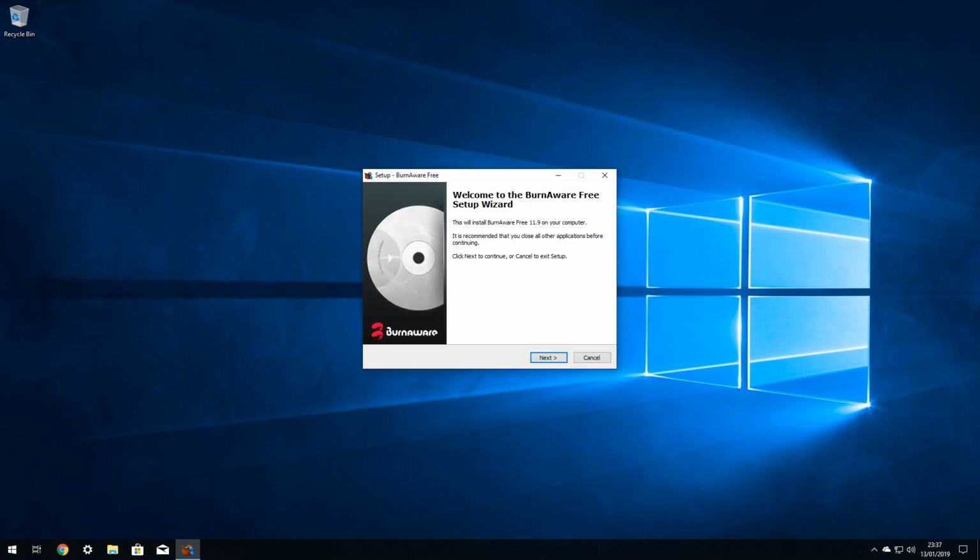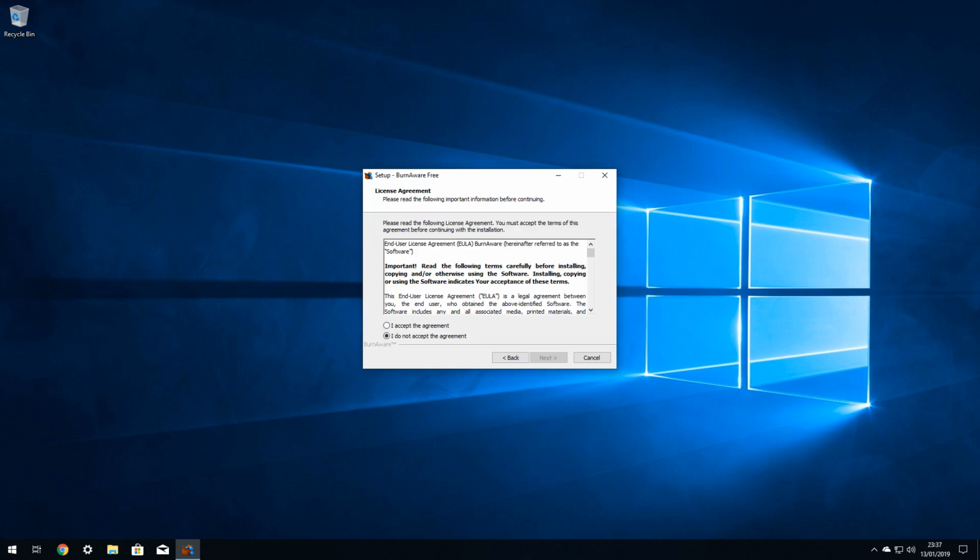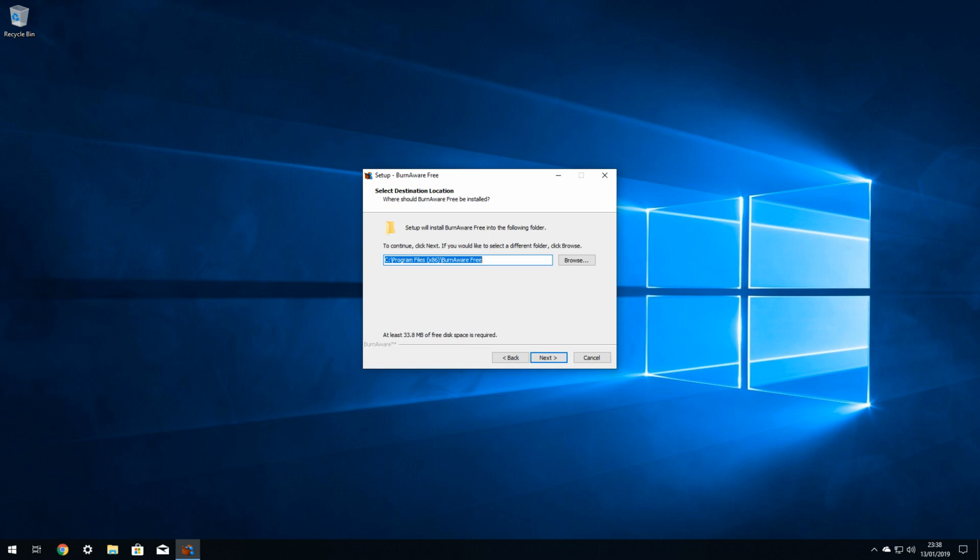And the setup window which opens duly launches, from which we select Next to proceed. As ever, we are presented with a license agreement, and again, acceptance is mandatory in order to proceed with the installation. We therefore activate the radio button to show our acceptance, and click Next to proceed. We now have the option to define the installation path for the software. The default can be selected simply by clicking Next, although regular viewers will know that we prefer a custom installation path to maintain an organised directory structure.